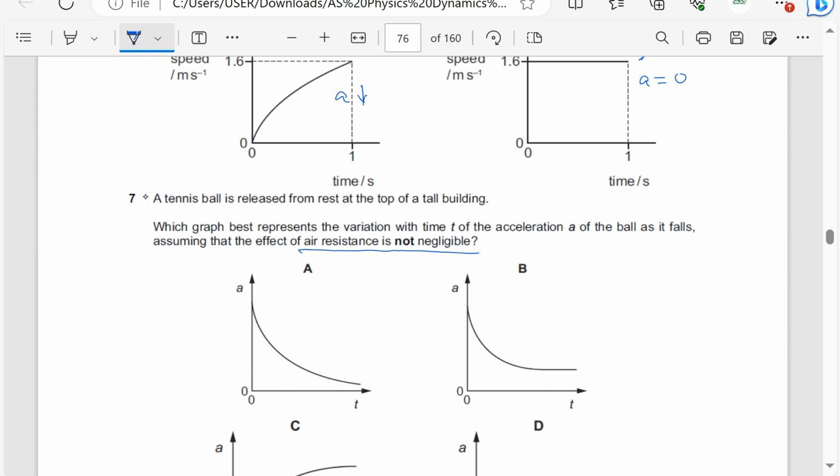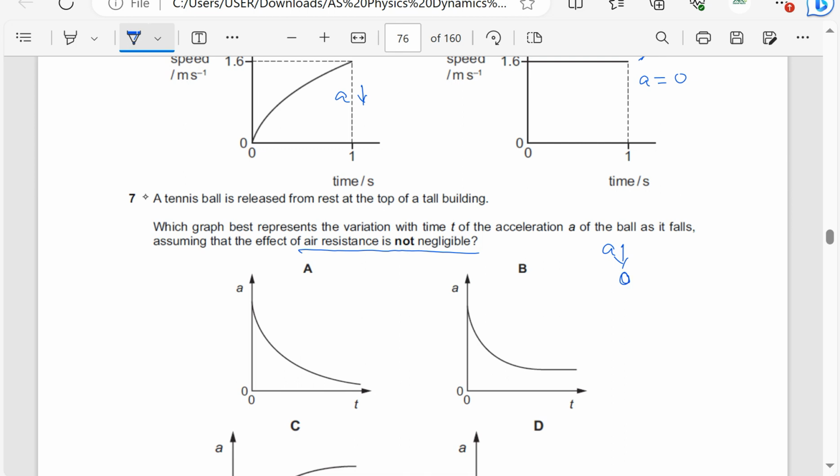As the speed increases, the resultant force decreases. So the acceleration decreases because the force due to air resistance increases. The acceleration decreases to 0.